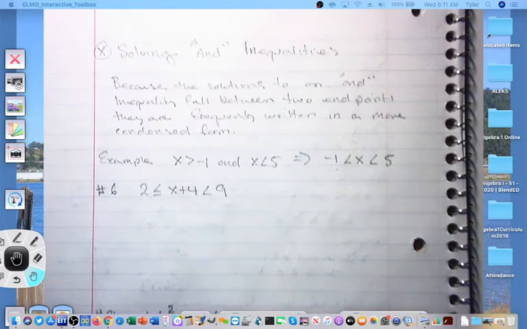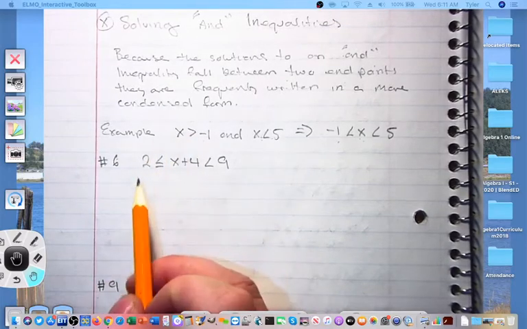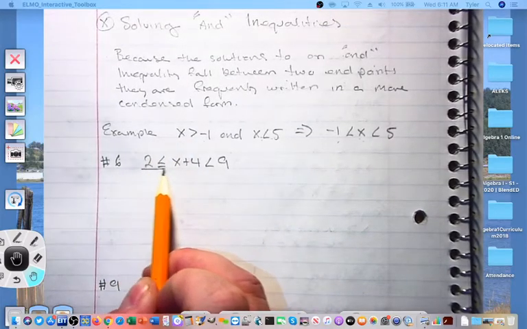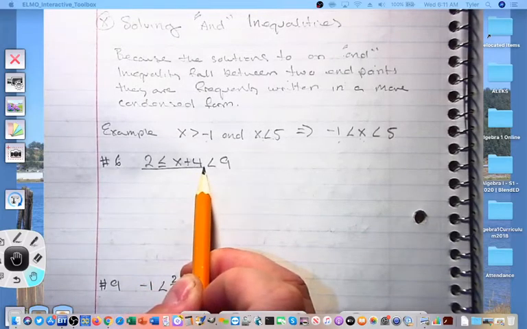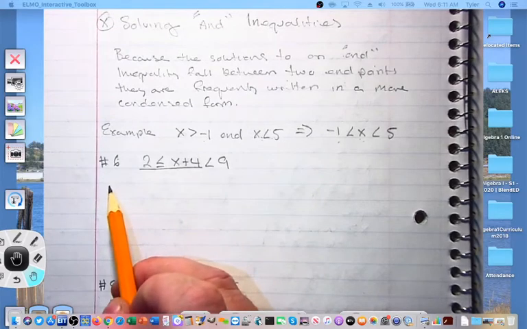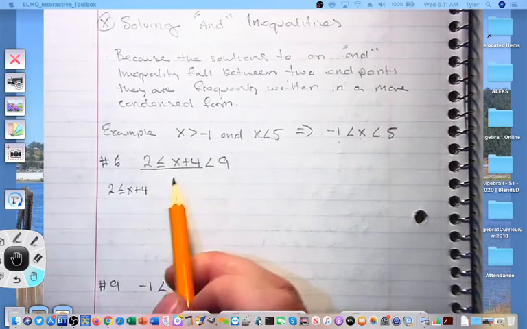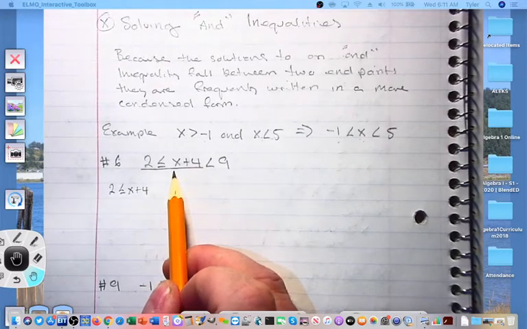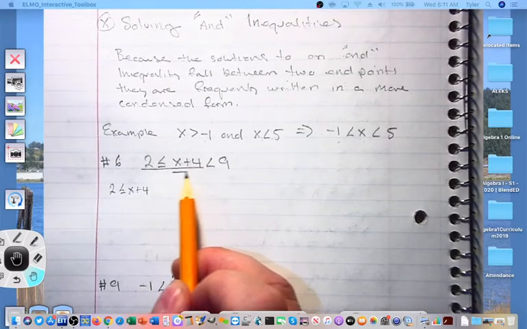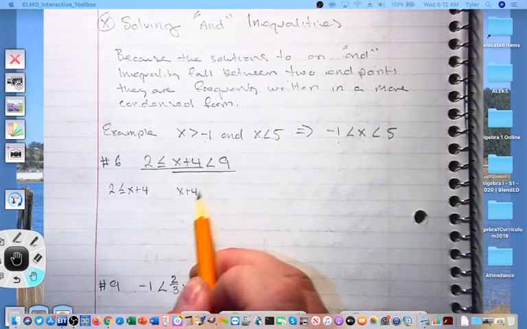Now, because they're written in this more condensed form, we're going to have to separate the two inequalities prior to solving them, or at least that's how I like to do it. So I go from the far left, past the inequality symbol, up to the other one. That's going to be my first inequality. So I'm going to write that. I have 2 is less than or equal to x plus 4. And my second one starts after the first inequality and goes to the end of the other. So this will be x plus 4 is less than 9.